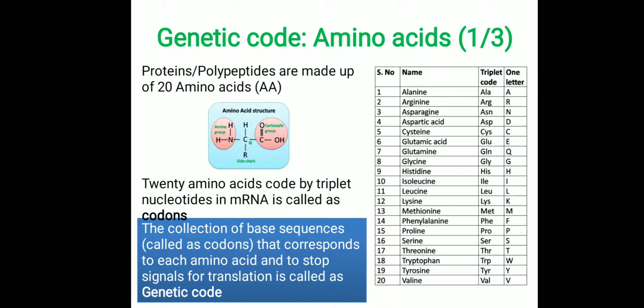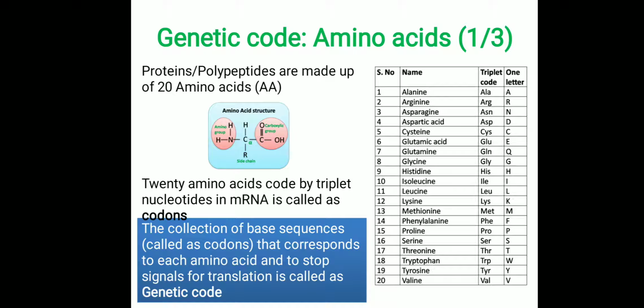The other amino acids, many of them, carry the first letter of their name as a single letter name. Valine is assigned V, threonine is assigned T, serine is assigned S, proline is assigned P, and methionine M, and lysine is assigned a different letter K, and leucine is L, isoleucine I, histidine H, aspartic acid D. So likewise, these 20 amino acids are assigned single letter alphabets. This is called the IUPAC code, and these codes are used to write the protein sequences made up of amino acids.